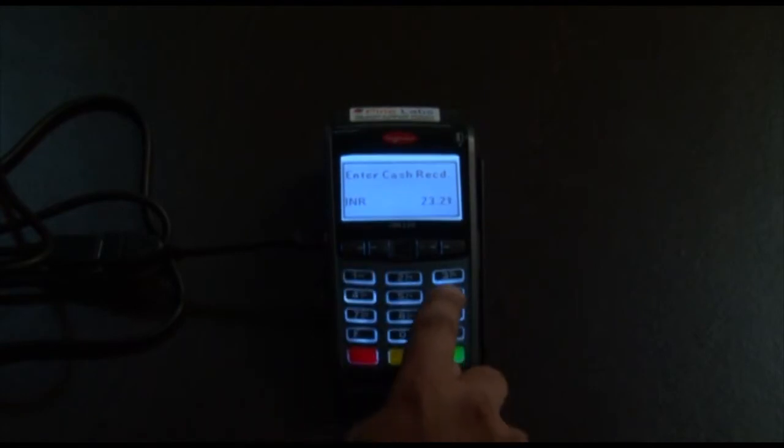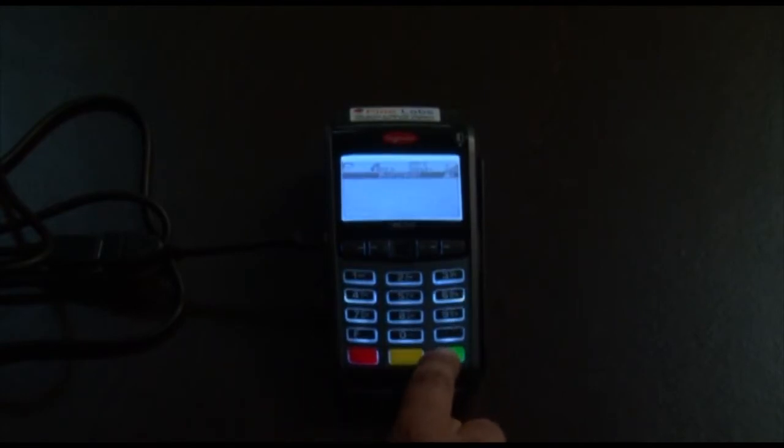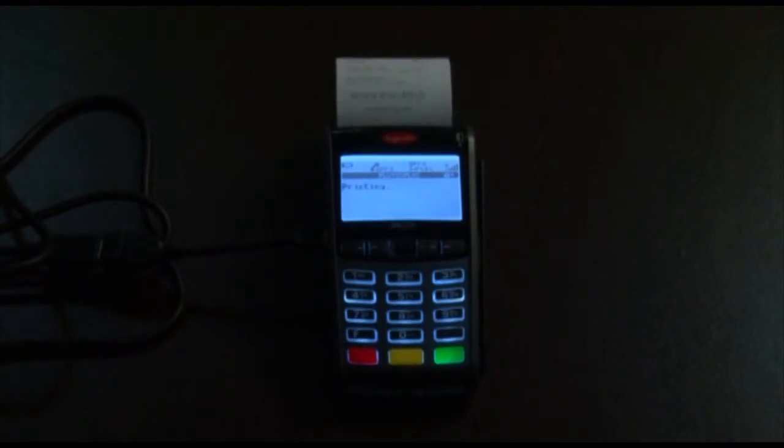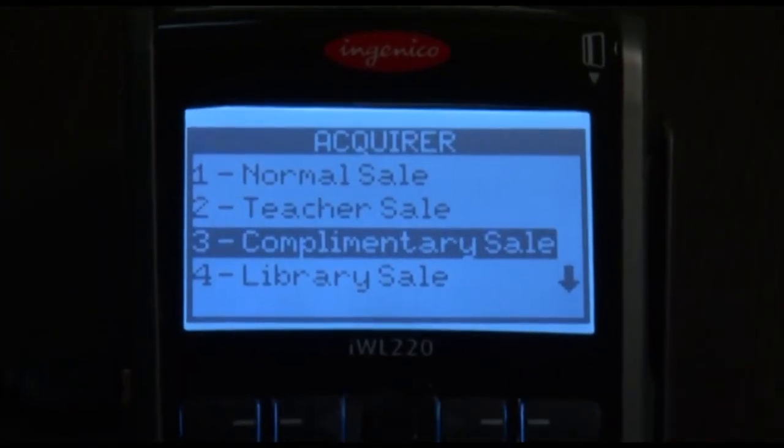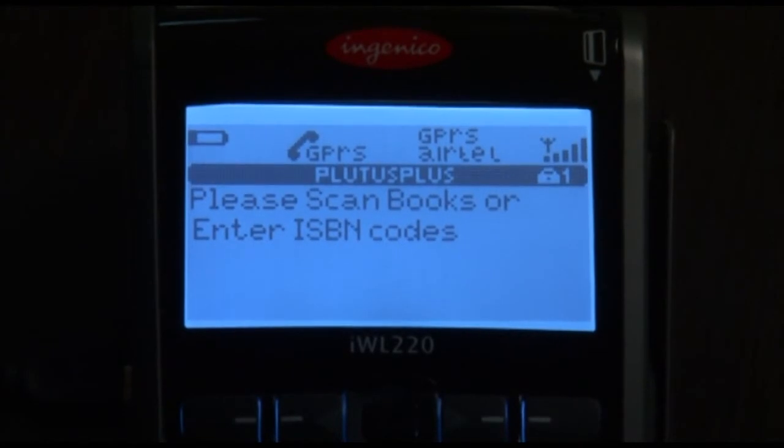POS will show invoice amount information to the cashier for confirmation. The cashier will confirm the amount. Payment acceptance will be the same as normal sale. A complimentary sale is referred to complimentary items given to school staff.